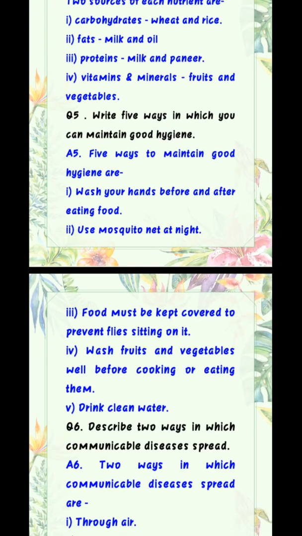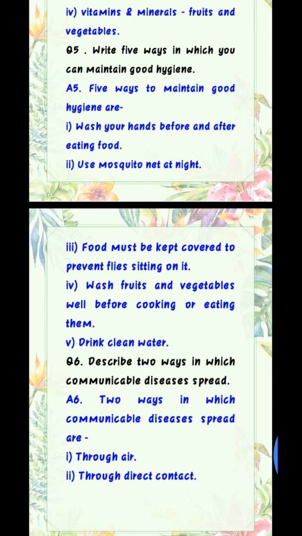Write 5 ways in which you can maintain good hygiene. What is hygiene? Hygiene is a habit of cleanliness and good health. So, we have to write the 5 ways in which we can maintain our good hygiene. So, answer 5. 5 ways to maintain good hygiene are number 1. Wash your hands before and after eating food. Number 2. Use mosquito net at night.